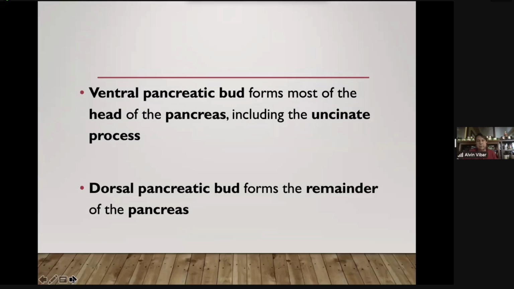The ventral pancreatic bud will form the head of the pancreas, including the uncinate process, while the dorsal pancreatic bud will form the remaining parts, including the head, the body, and the tail. But the majority of the head of the pancreas derives from the ventral pancreatic bud.